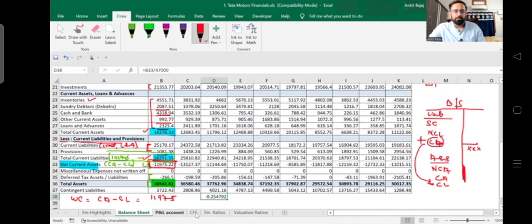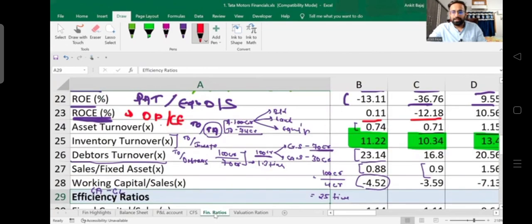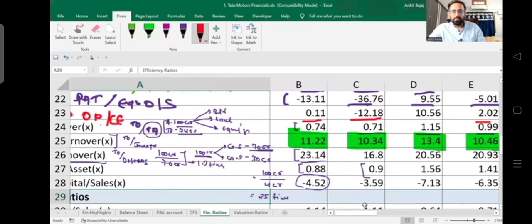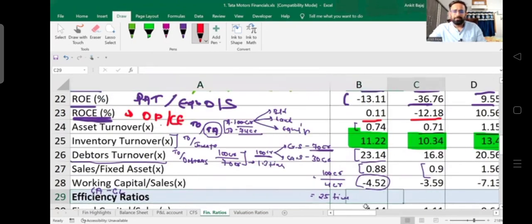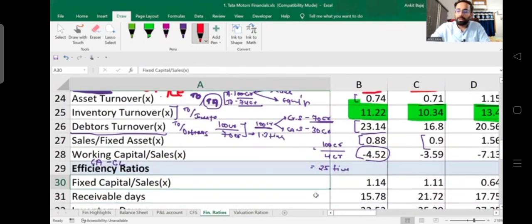Otherwise you can take it like this also. We are getting a negative value here, right? So this is how they have calculated working capital divided by sales, right? This is how you will be calculating. They might have taken it in percentage. So this is working capital upon sales.